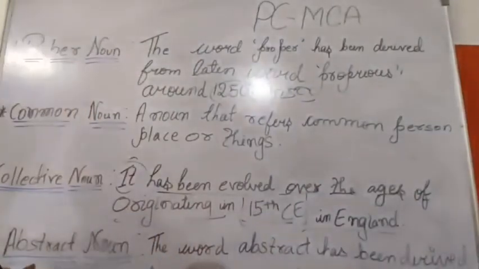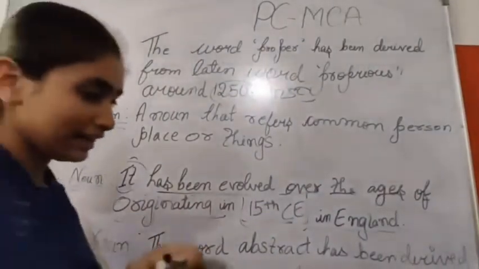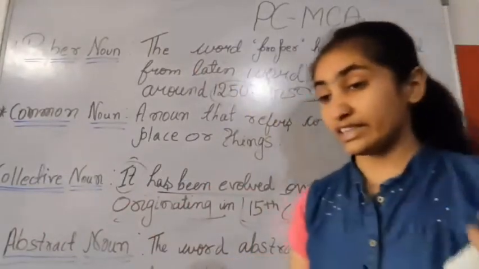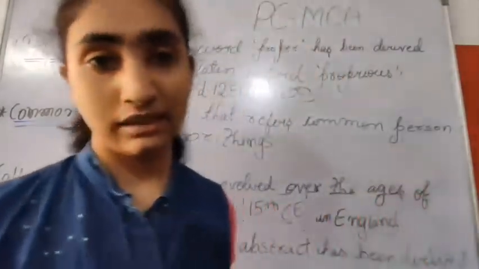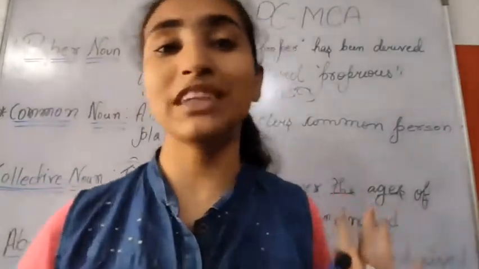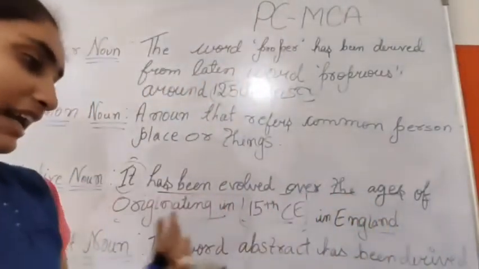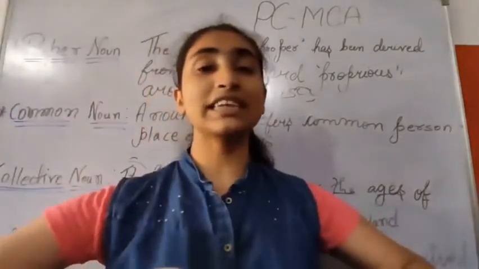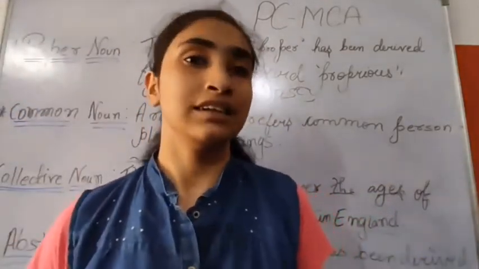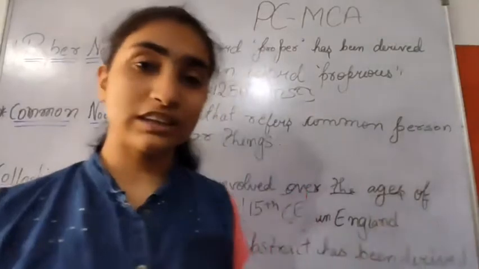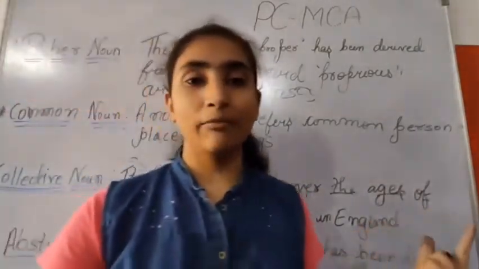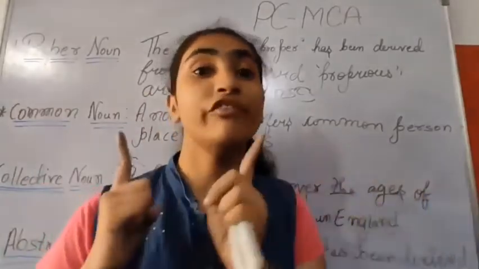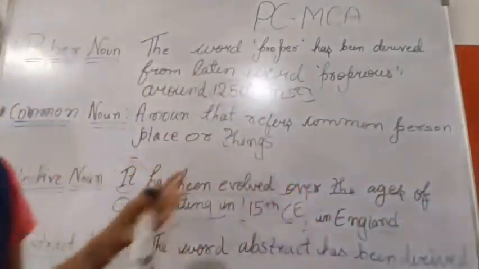And if we talk about the abstract noun, then it has been derived from the Latin word abstrahere. Again I am repeating, this is very much important. Abstract noun has been derived from the Latin word abstrahere, which means things which are physically detached. Or we can also say the noun which cannot be touched but can be felt is known as abstract noun.